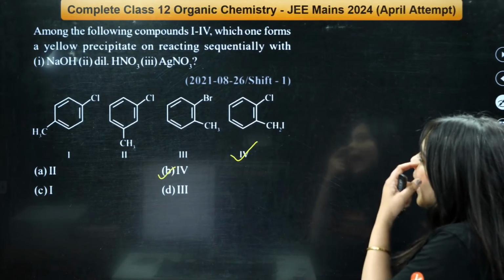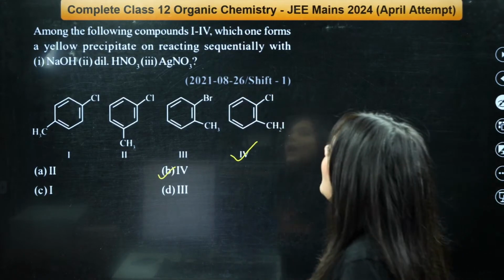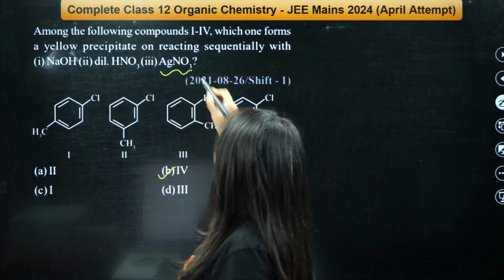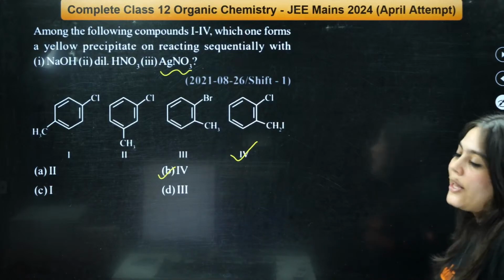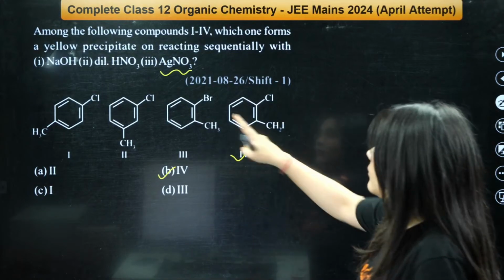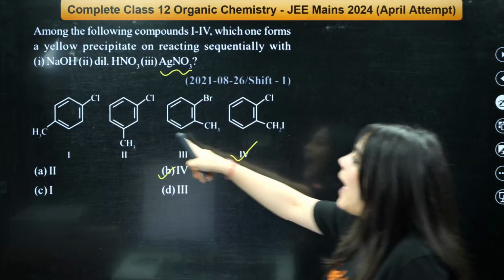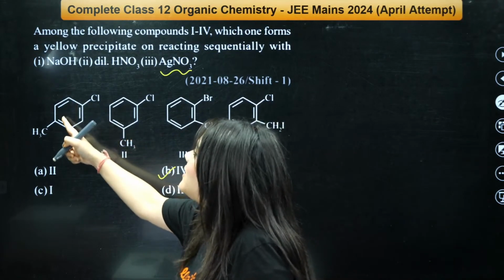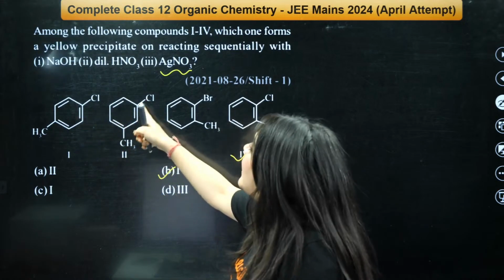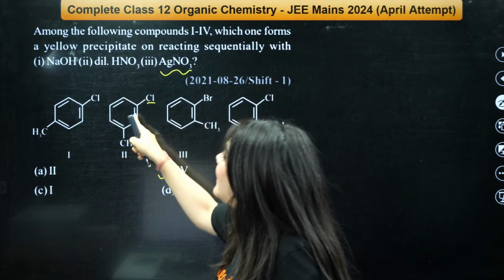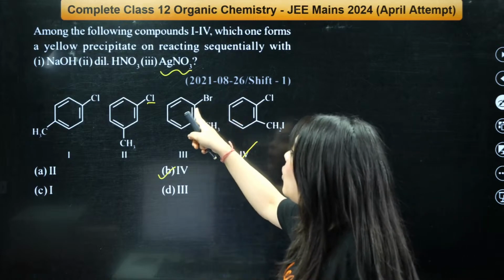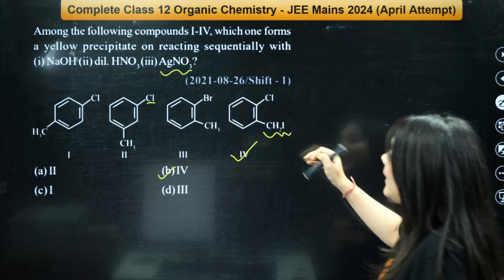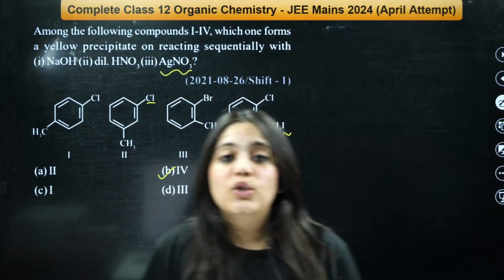So, bacha, what is happening over here? Among the following compounds 1 to 4, which forms a yellow precipitate with AgNO3, right? Here, we only look at where all the halogens are attached. Here, the halogen is directly attached to the aromatic ring. Here, once again, chlorine is directly attached to the aromatic ring. Here, bromine is directly attached to the aromatic ring. But here, CH2I is not directly attached to the aromatic ring.